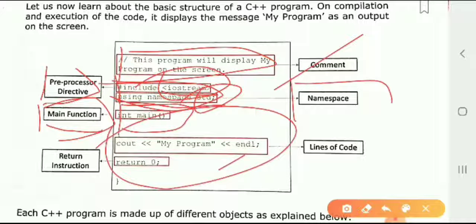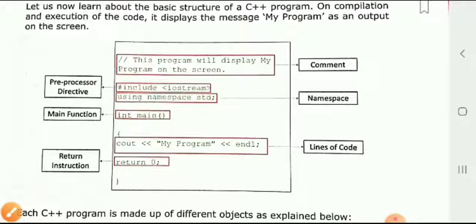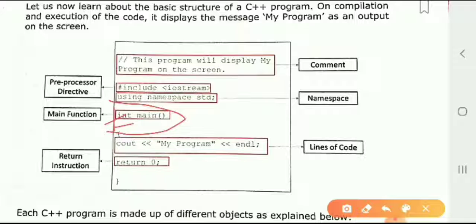Okay, namespace means a name has some importance. Then after that the return function: if the main function is of int type, then it will return a value.